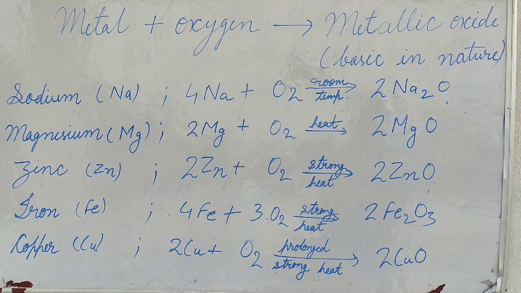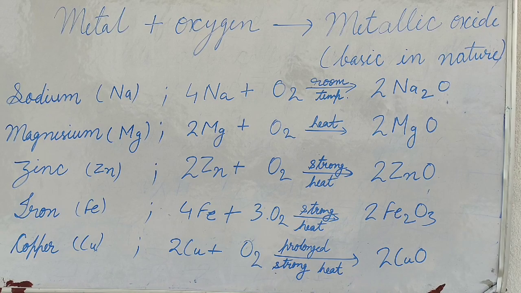We can see examples of iron oxide and copper oxide in daily life also, like rusting of iron. Here iron converts into oxide of iron. The greenish coat on copper when exposed to moist air is also the result of reaction with oxygen.